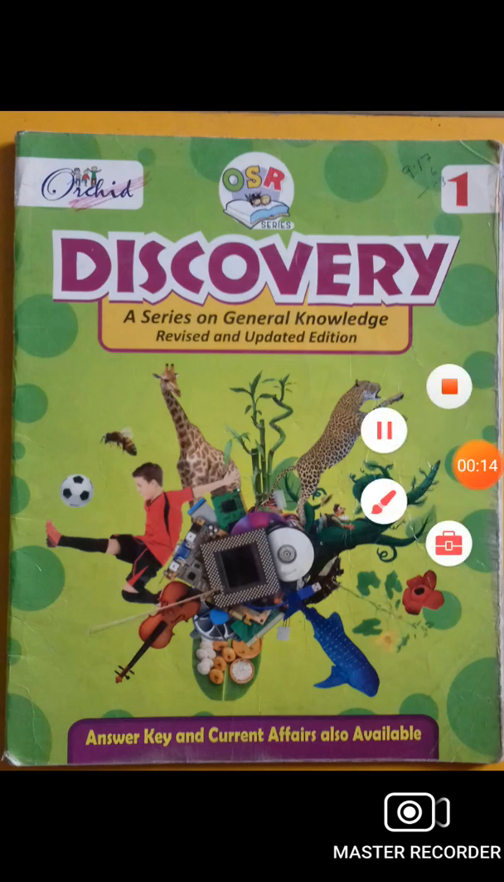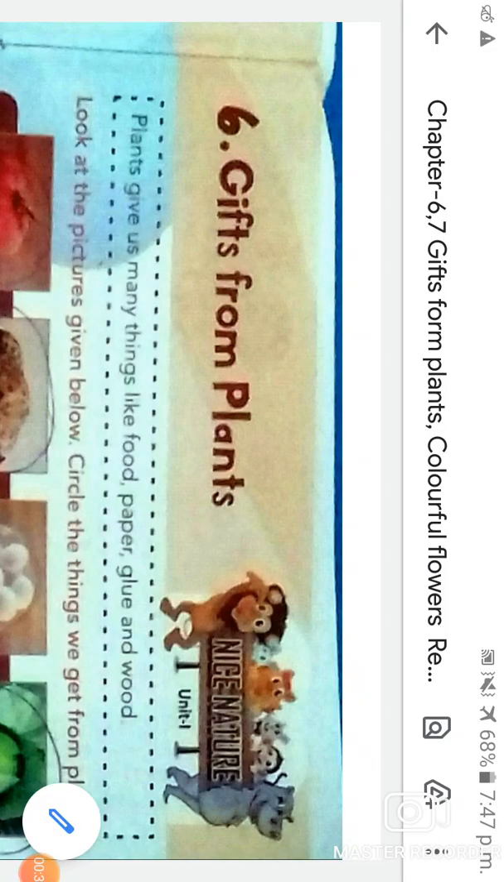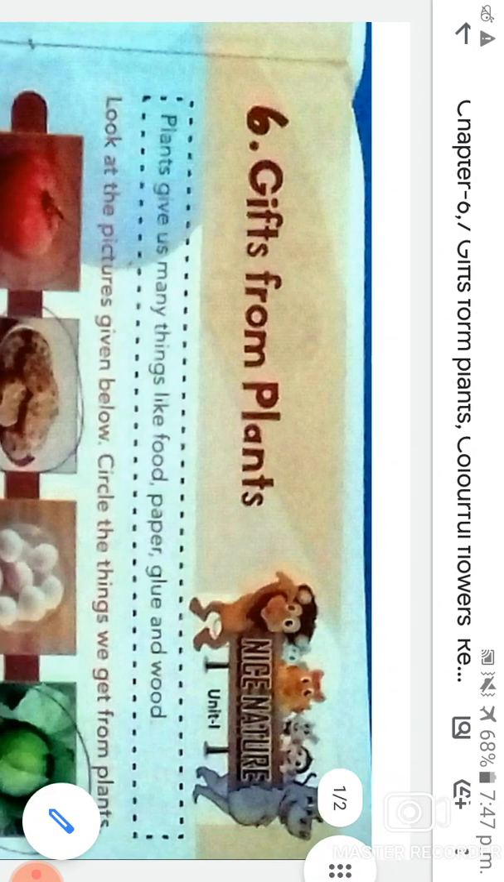This is your subject teacher of GK, and in today's video we are going to start a new chapter from your general knowledge book. So students, firstly take out your general knowledge book, which looks like this, and open chapter 6, page number 11. This is chapter 6 from unit 1.